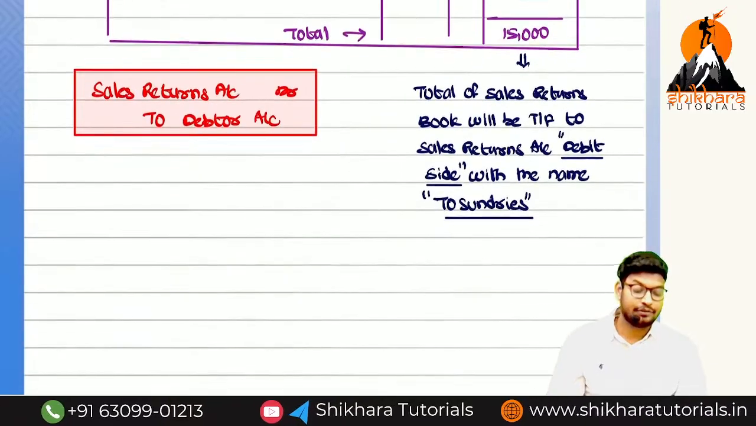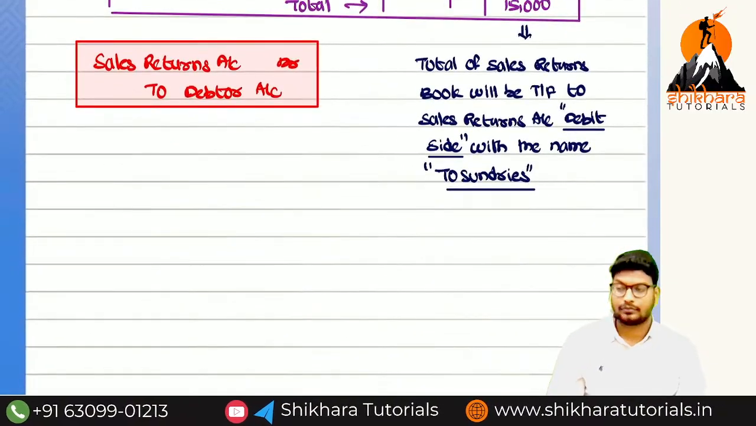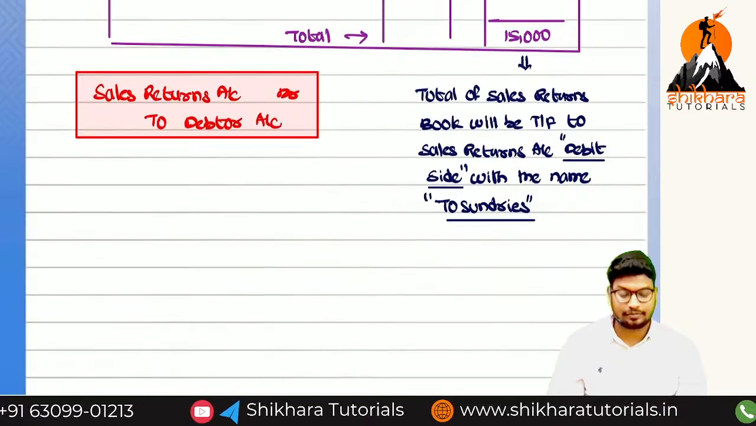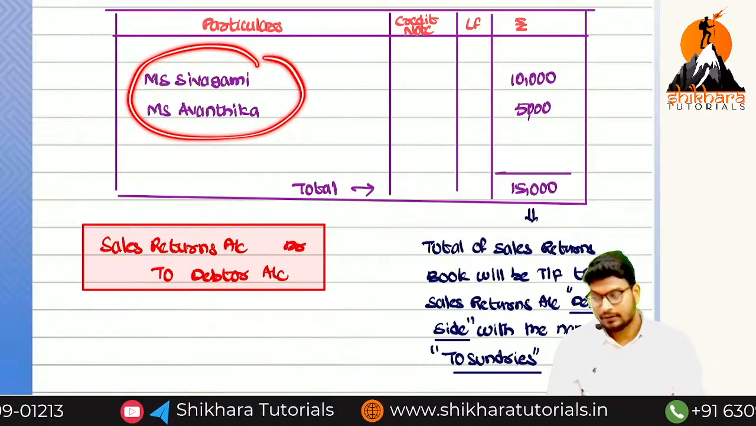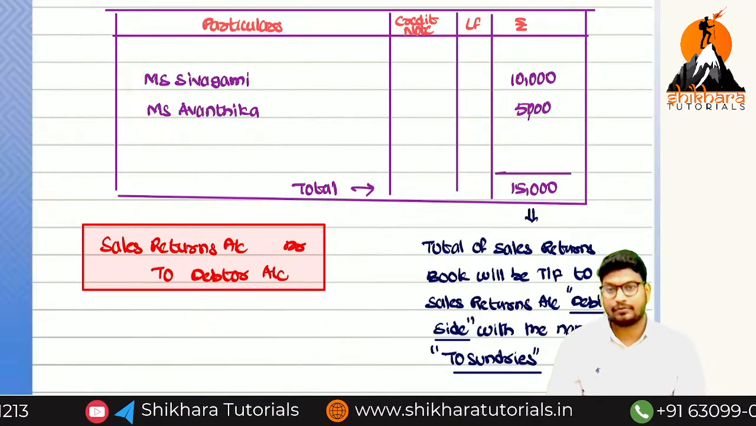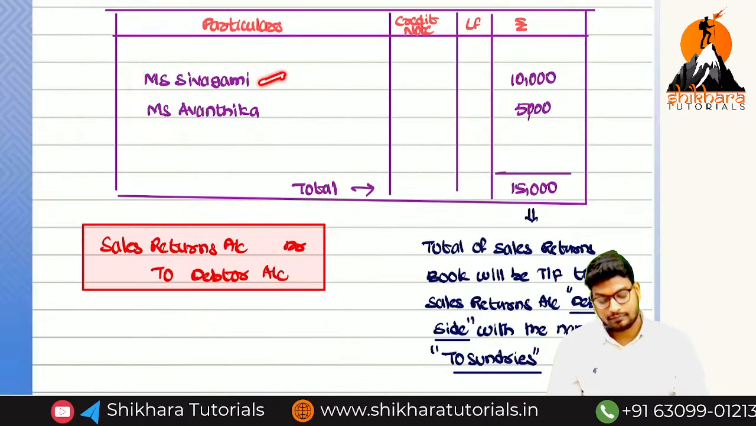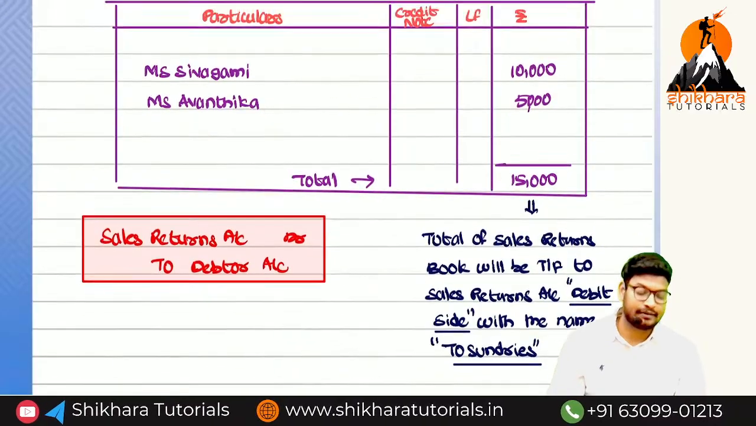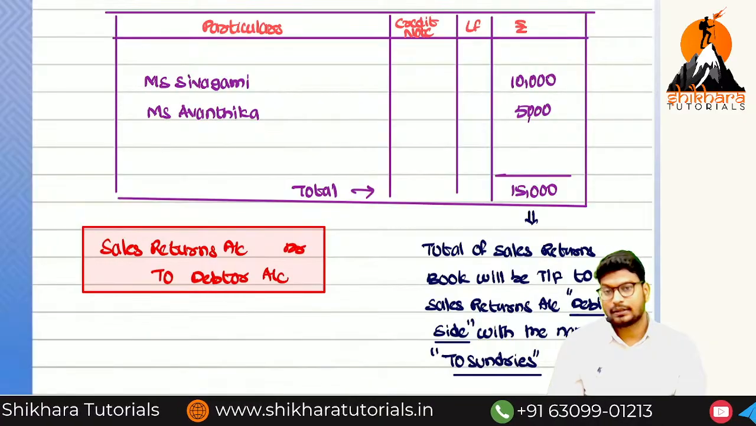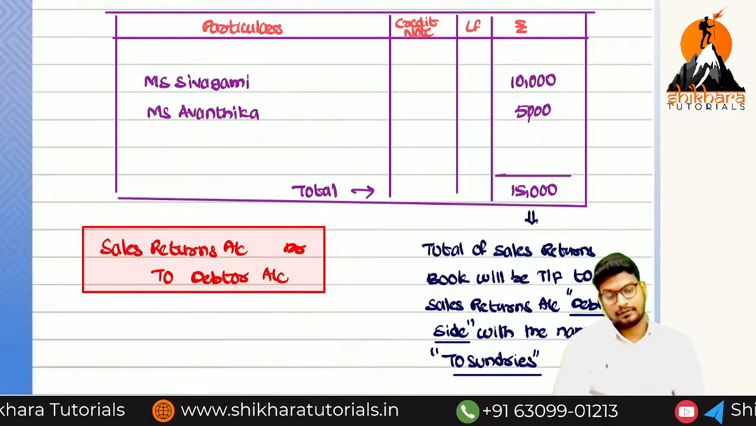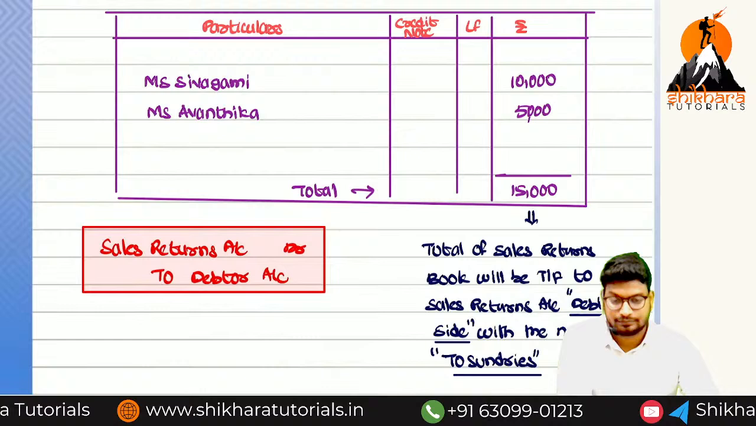Okay, next what we need to do? We have to prepare how many accounts? The returned parties are only 2 parties, so we have to prepare 3 accounts. Parties are 2, accounts to prepare are 3. Completed? Okay, you can write slowly, no problem.